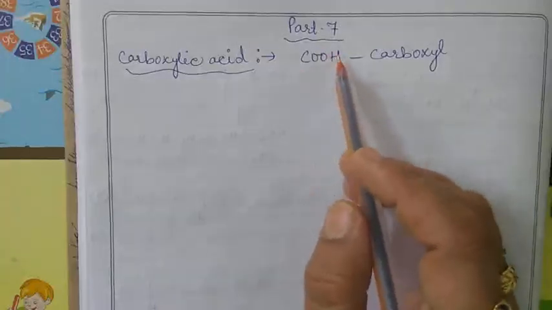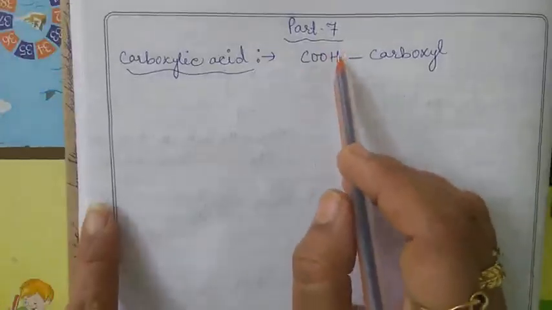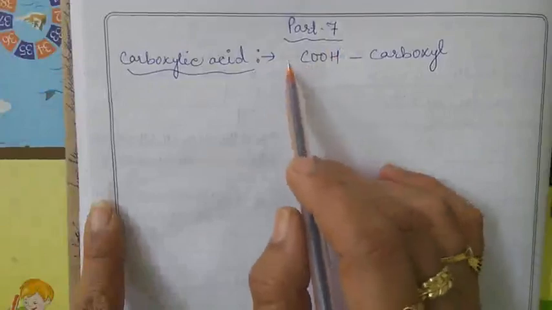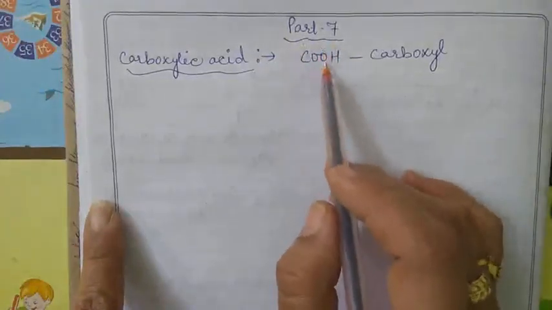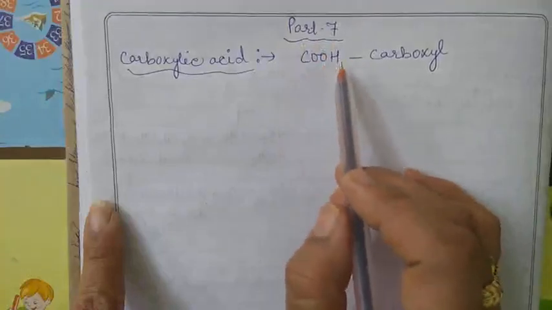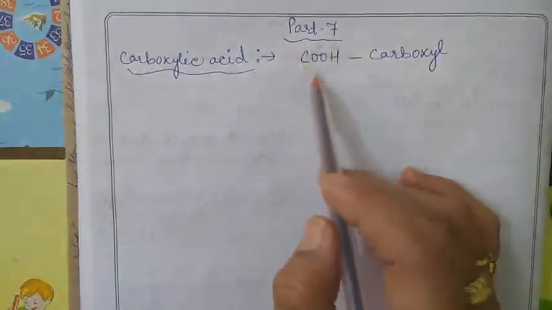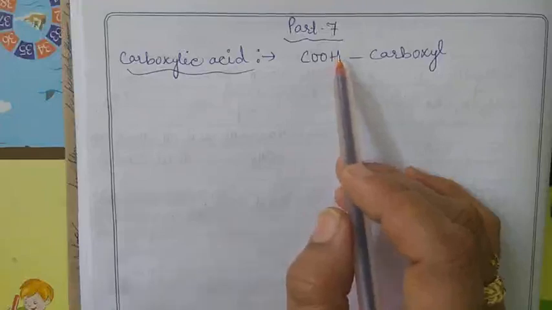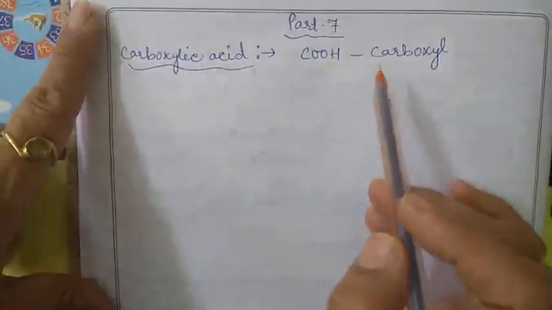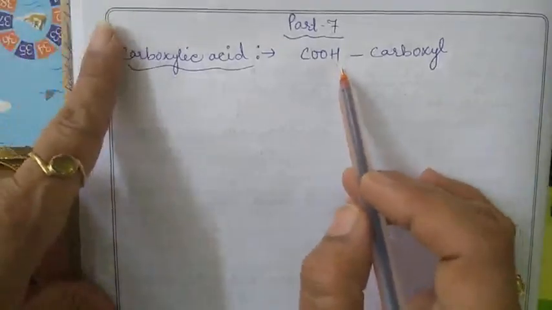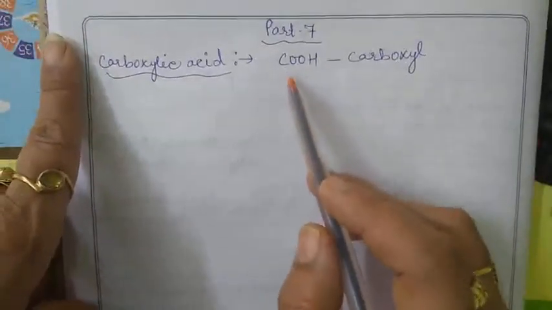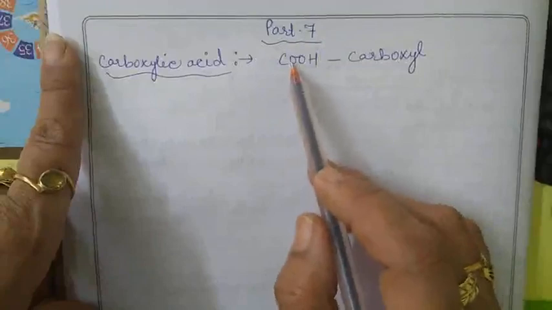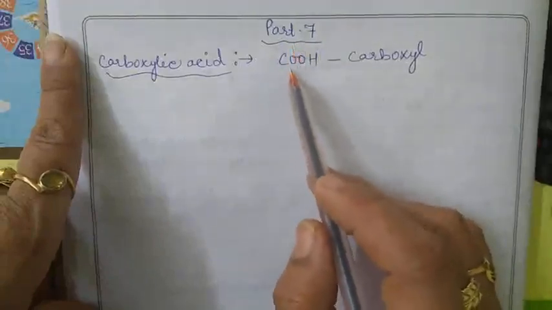It is a carboxyl functional group. So the carbon compounds in which this group, the carboxyl group, is present are known as carboxylic acids. Clear? So now it is clear from the name that the carboxylic acid group is made with two groups,